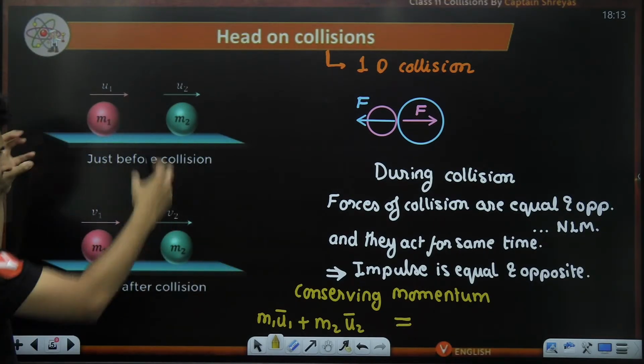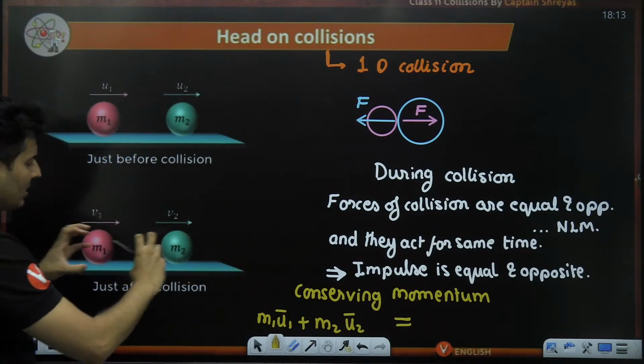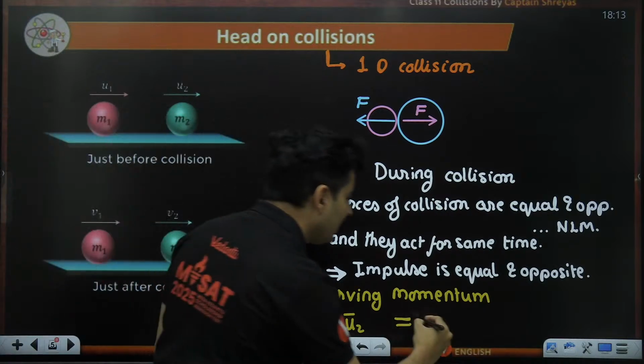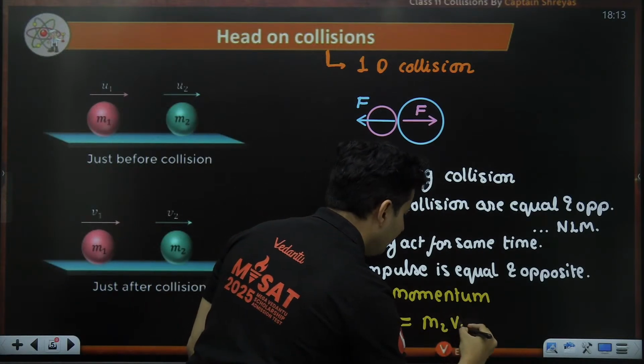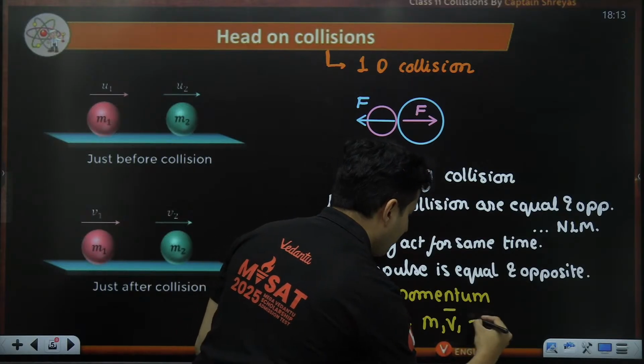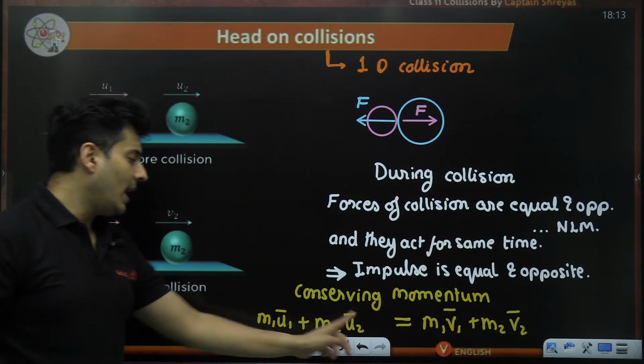So this is after the collision. So this ball went and hit this ball. So after the collision, maybe they will move with some new speeds v1 and v2. So that will be equal to m1 v1 plus m2 v2.